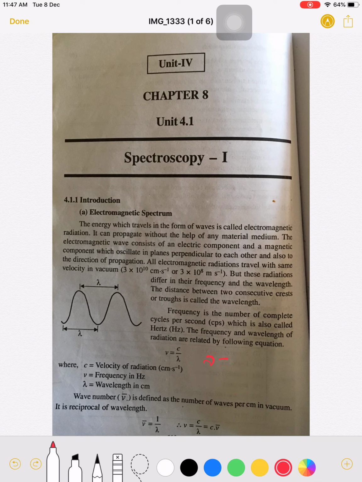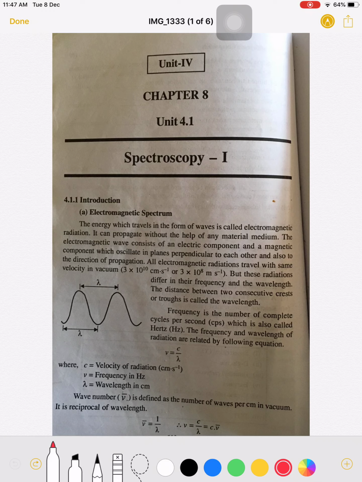And c is nothing but the velocity of radiation. So if the frequency of radiation is more, it means the wavelength of that radiation is lower. If the wavelength is more, it means the energy of that radiation is lower.